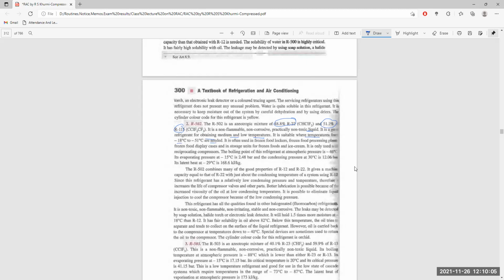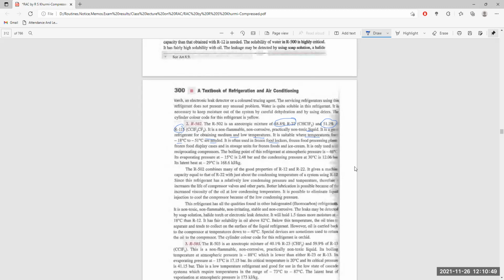It is often used in frozen food lockers, frozen food processing plants, frozen food display cases, and in storage units for frozen food and ice cream. It is only used with reciprocating compressors. Its boiling point at atmospheric pressure is minus 46 degrees centigrade, its evaporating pressure at minus 15 degrees centigrade is 20.4 bar, its condensing pressure at 30 degrees is 12.06 bar, and its latent heat at minus 29 degrees centigrade is 168.6 kilojoules per kg.